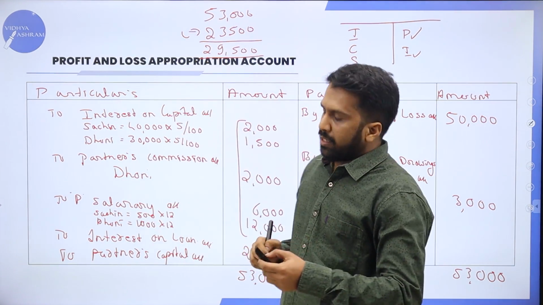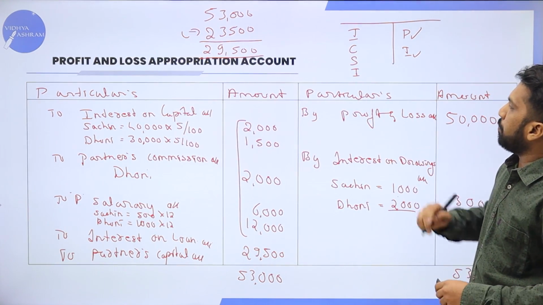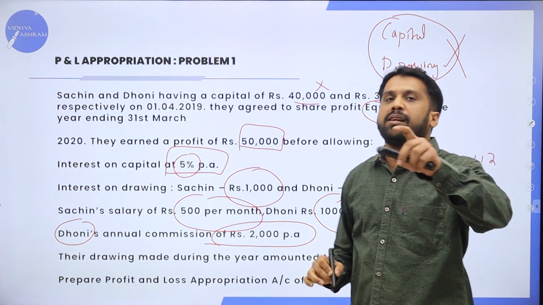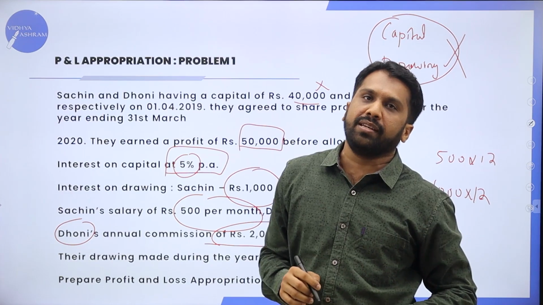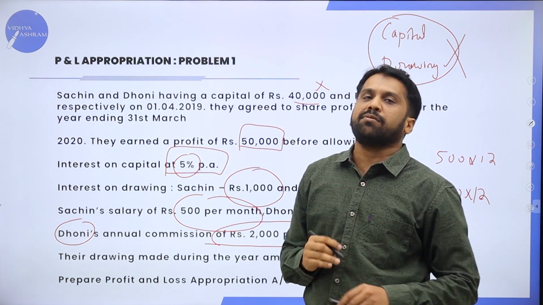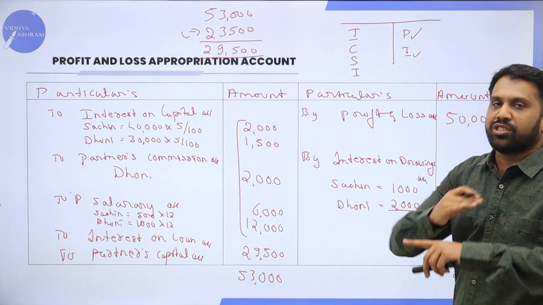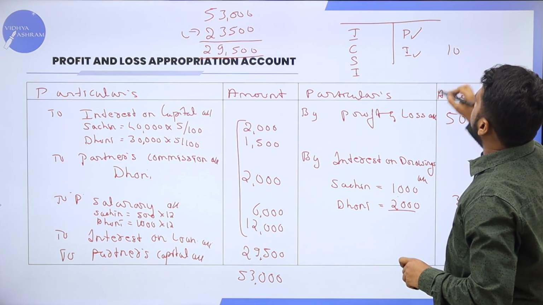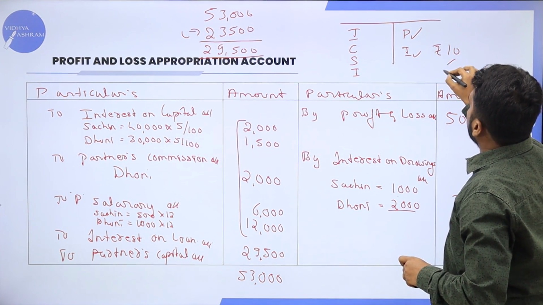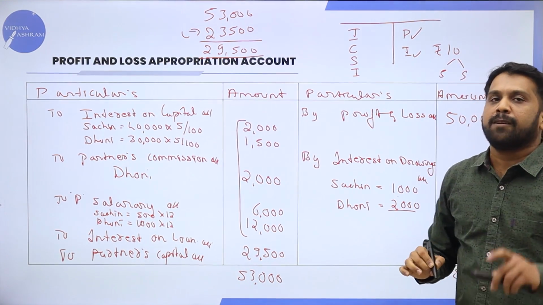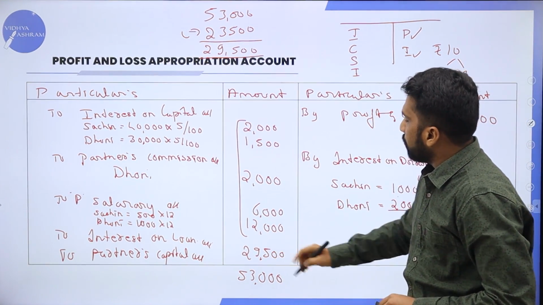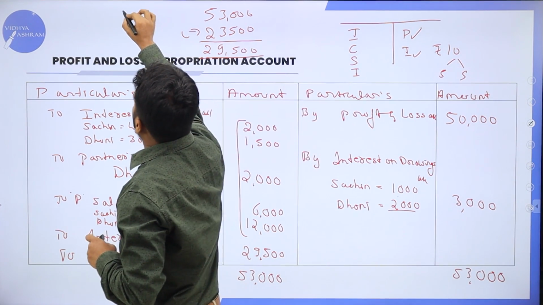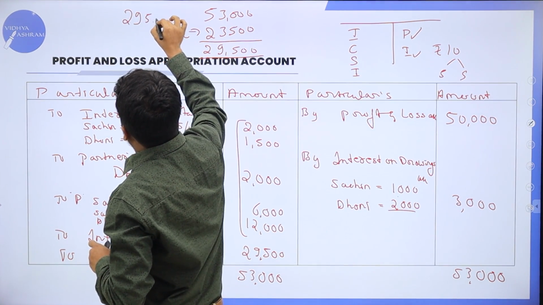Now, how many partners are there? 2 partners. In the partnership problem or in the P&L appropriation problem, they have mentioned that they are sharing profit and losses equally. Equally means whatever profit they got, we have to share half, equal. If it is 10 rupees, what do you have to do? 5 rupees for A, 5 rupees for B. Similarly, what is your profit? 29,500.